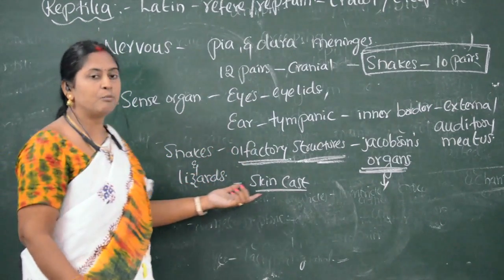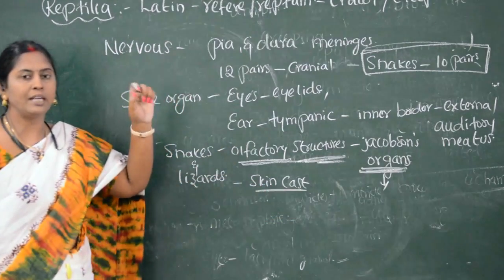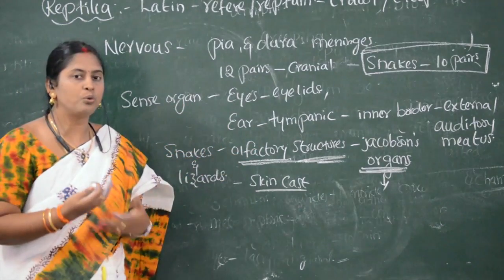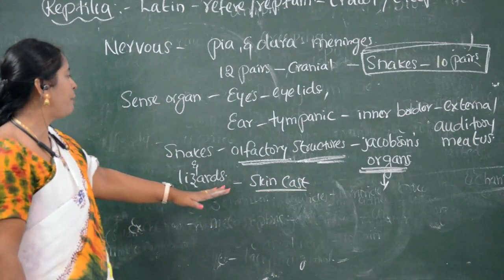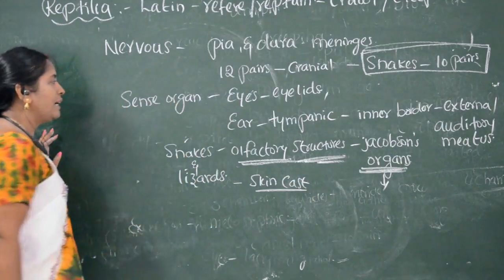Mostly in snakes we can see in the bushes, they cast their old skin, and again new skin will be formed. So that is skin casting. That is the peculiar character in reptiles, in snakes and lizards.